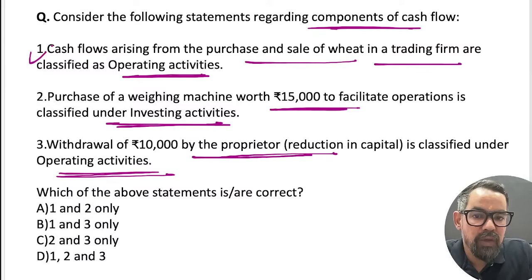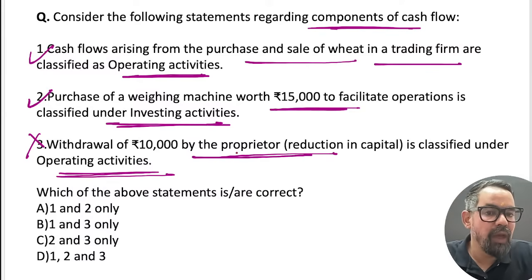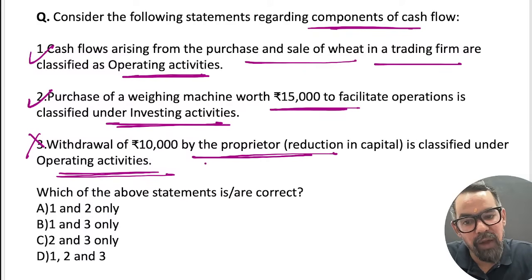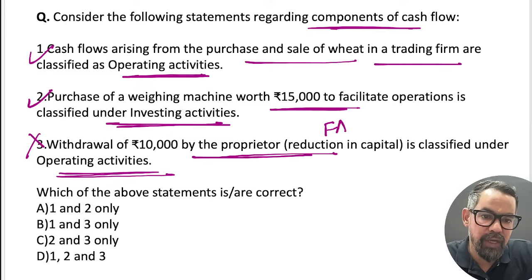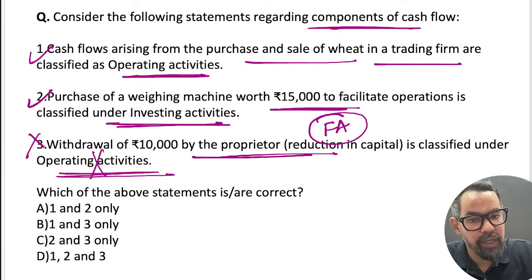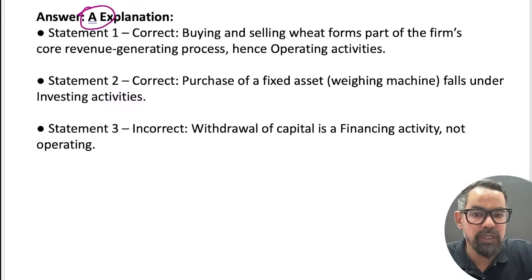So statement 1 is true, this is also true, this is wrong. This will come under the investing activities. Basically they have reduced the capital, so this will be part of financing activity. This will be financing activity, not the operating activity. Okay, 1 and 2, A must be the right answer for this particular one.